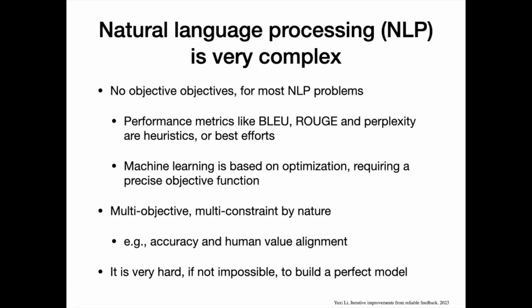Natural language processing, NLP, is very complex. For most NLP problems, there are no objective objectives. Performance metrics like BLEU, ROUGE and perplexity are heuristics, or best efforts. Multi-objective, multi-constraint by nature, for example, accuracy and human value alignment. It is very hard, if not impossible, to build a perfect model.